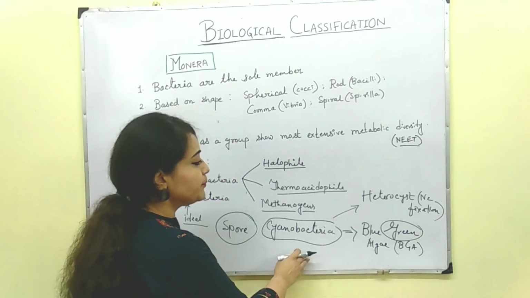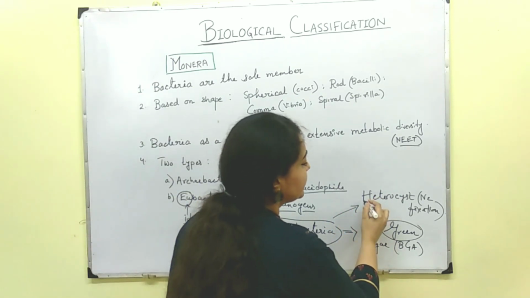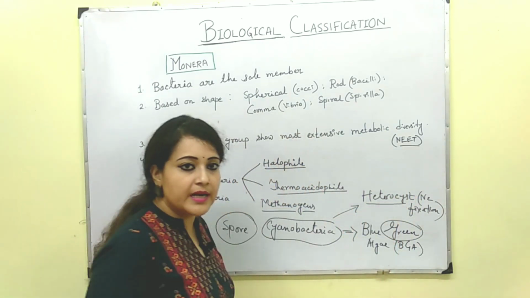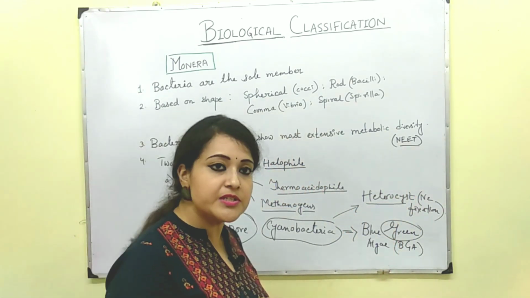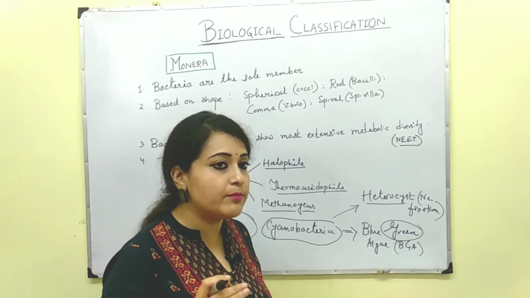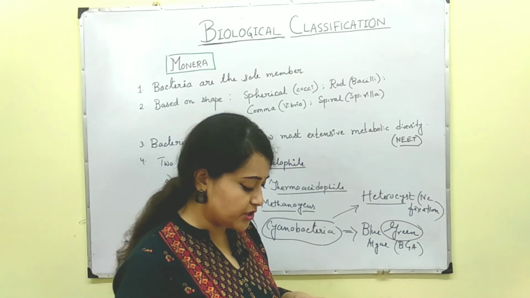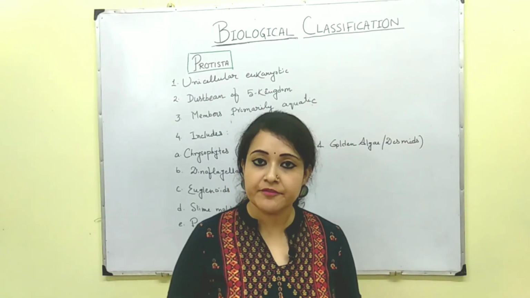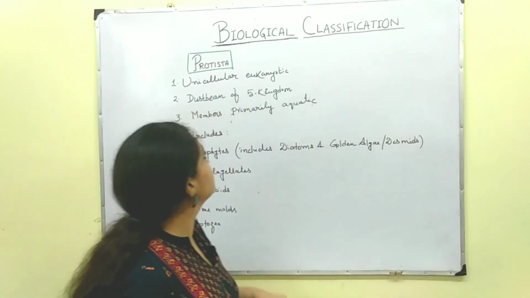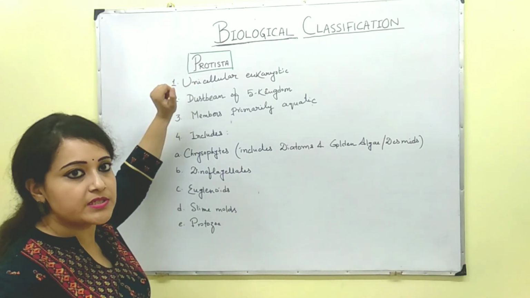And another most important point is the presence of heterocyst. What is that? Heterocyst is a special structure which you can find in cyanobacteria, and this is required for nitrogen fixation. The next kingdom among the 5 kingdom classification is this one, that is Protista.